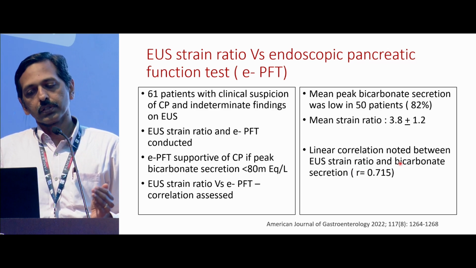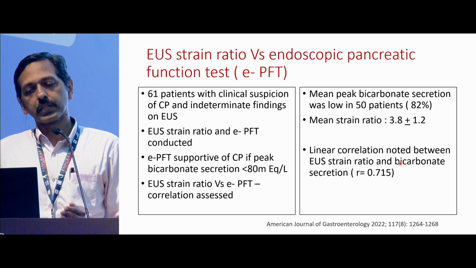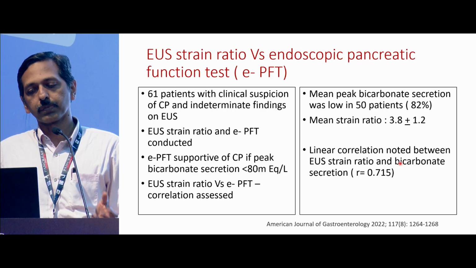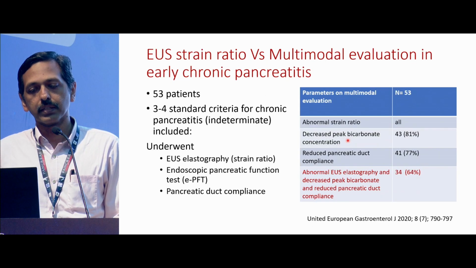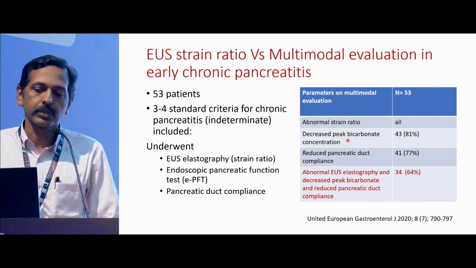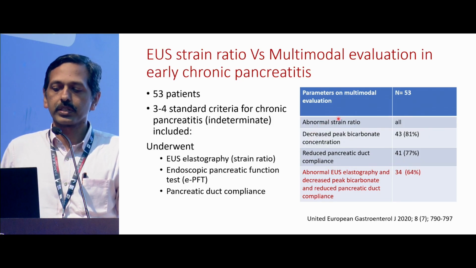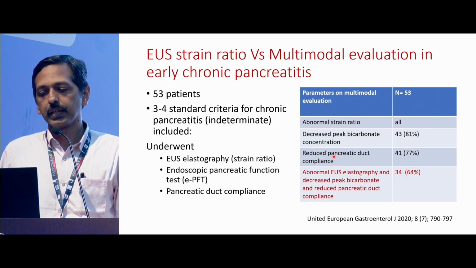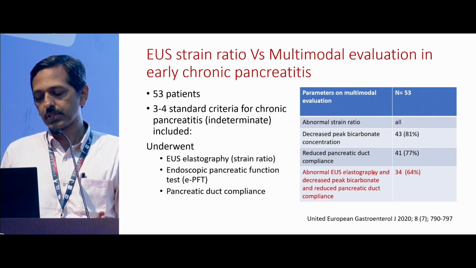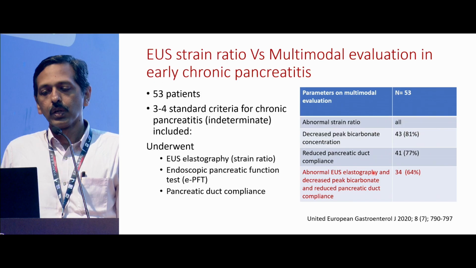So the higher EUS strain ratio means that there's early chronic pancreatitis, as I said, and it seems to correlate with poor exocrine function as well. And when they did a multimodal evaluation, where they looked at abnormal strain ratio along with the endoscopic pancreatic function test, it seems to correlate well as well.